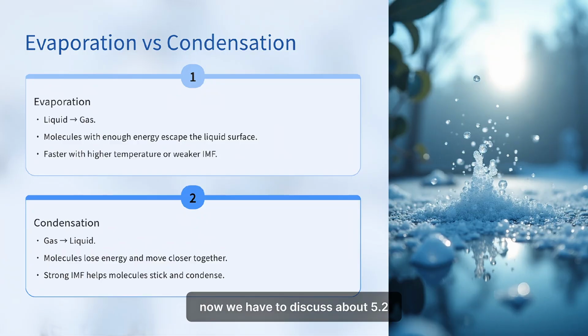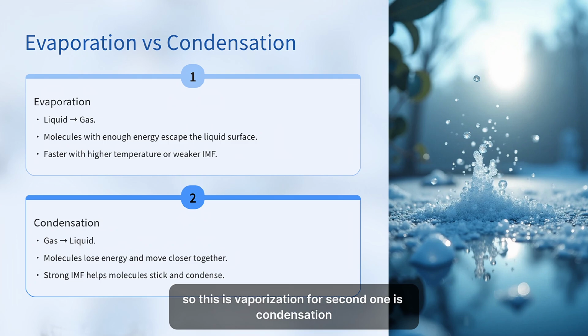Now we have to discuss 5.2. We have to know two things. One is vaporization. Vaporization is when liquid changes to gas. When molecules get enough kinetic energy, the gas molecules escape from the attraction and become gas. So this is vaporization. The second one is condensation.